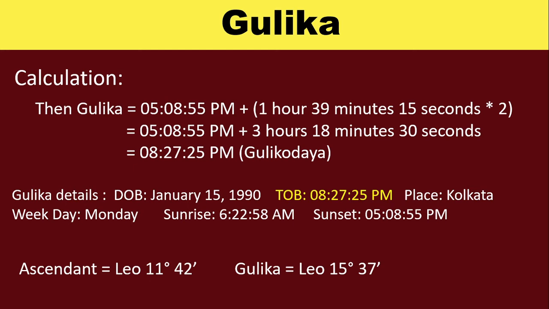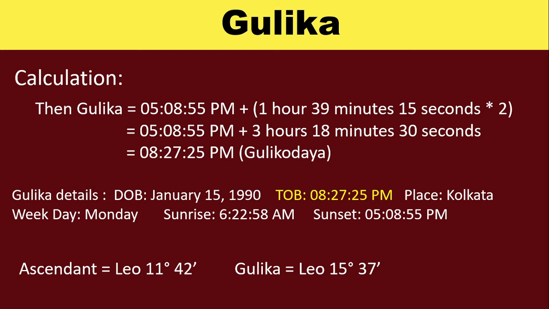Then Gulikodaya is sunset plus 1 hour 39 minutes 15 seconds into 2, as the no ruler part for this weekday is 3rd, that is Monday.